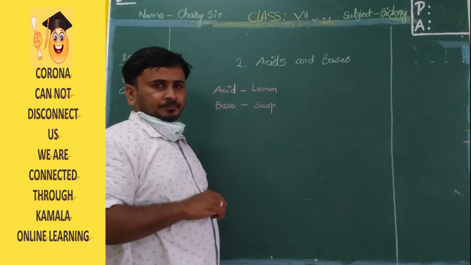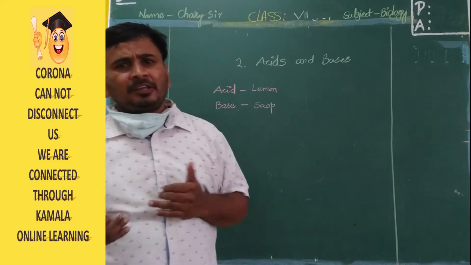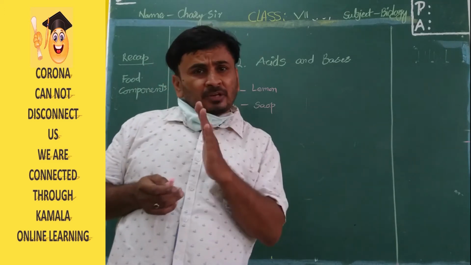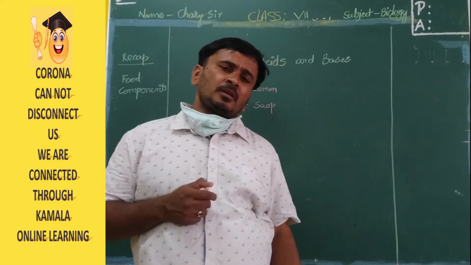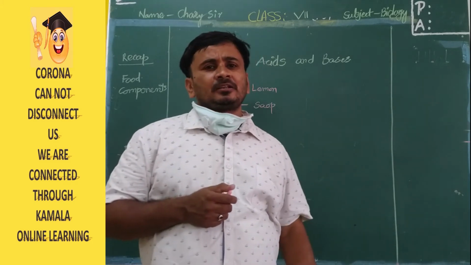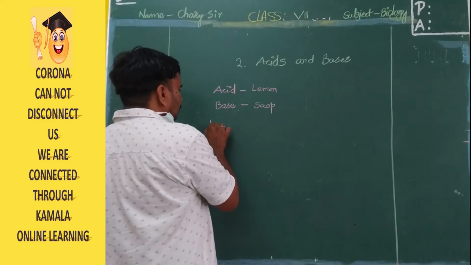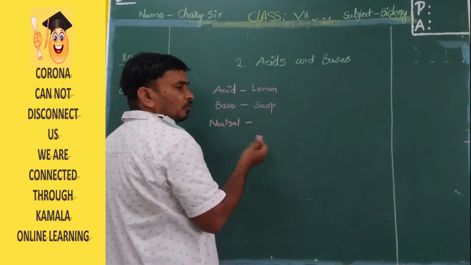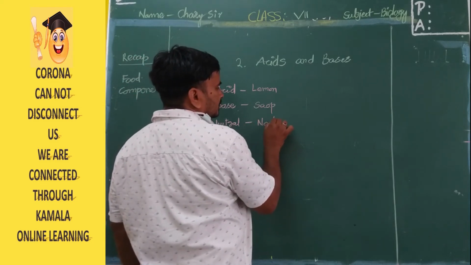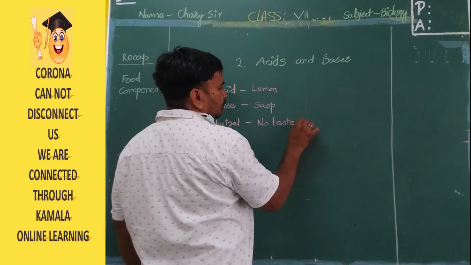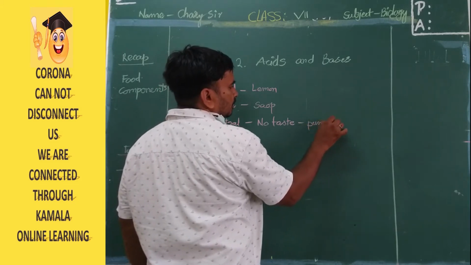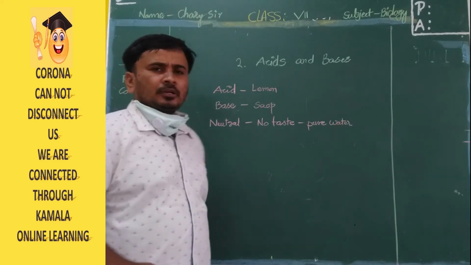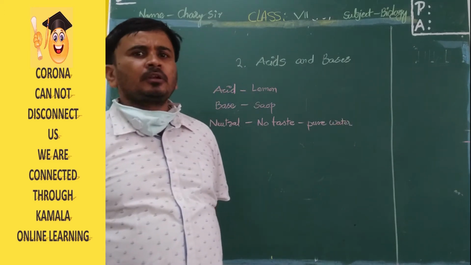Base is like soap. So daily, from morning to evening, we use different food items. In those food items, some are acidic in nature, some are basic in nature, and some are neutral in nature. What is the meaning of neutral? No taste. An example is pure water. Pure water is neutral. Mineral water is neutral.